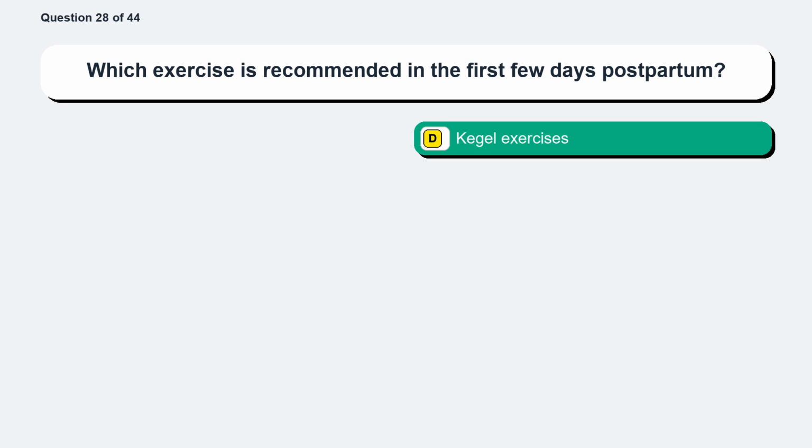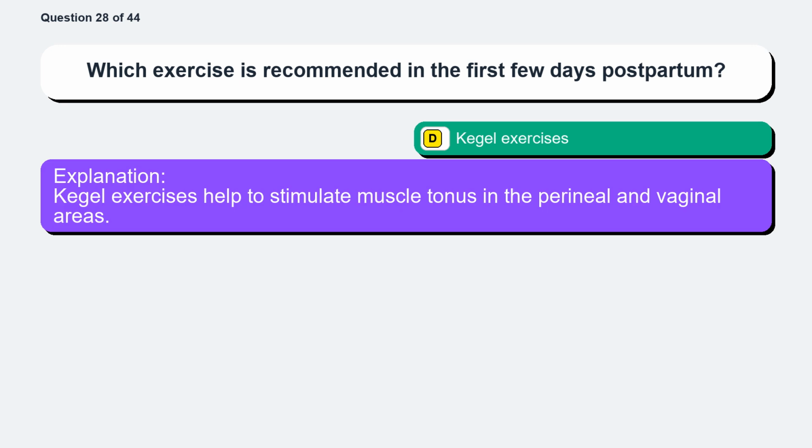The correct answer is option D, Kegel exercises. Kegel exercises help to stimulate muscle tonus in the perineal and vaginal areas.